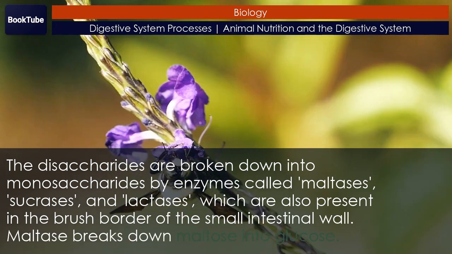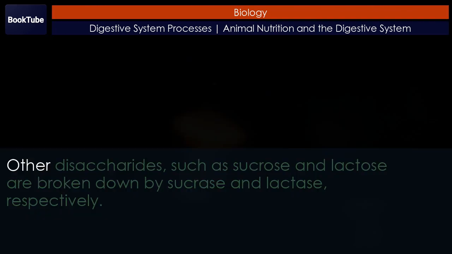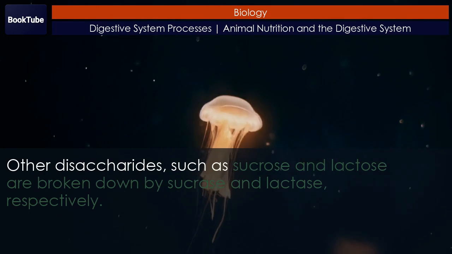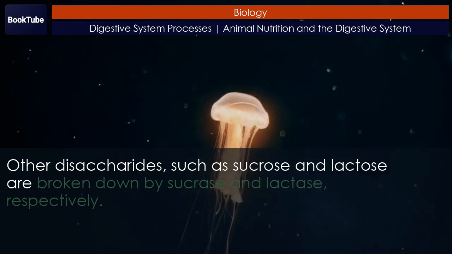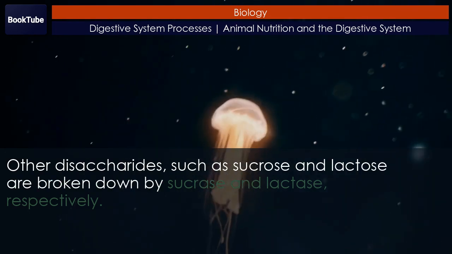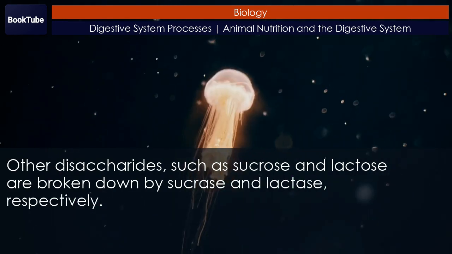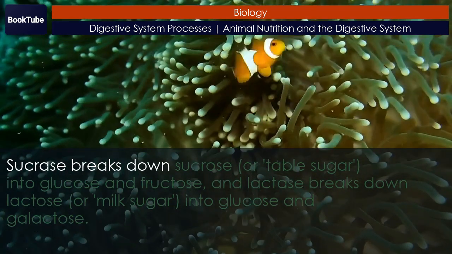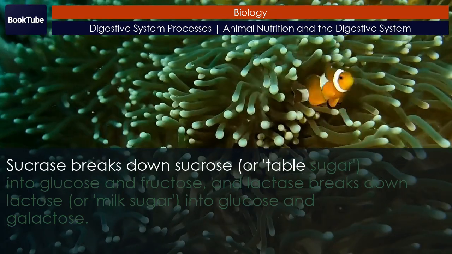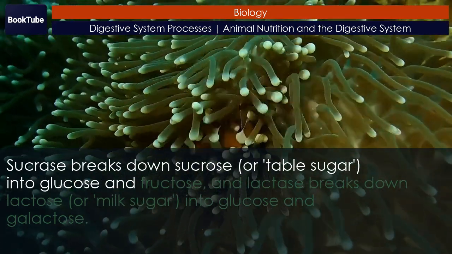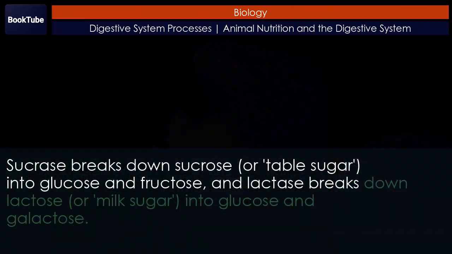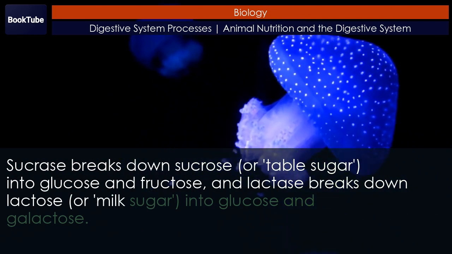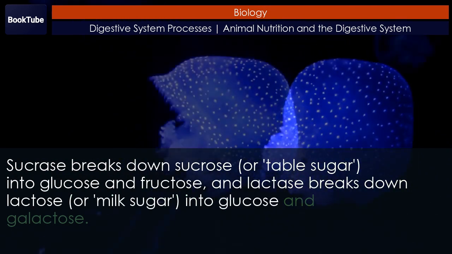Maltase breaks down maltose into glucose. Other disaccharides, such as sucrose and lactose, are broken down by sucrase and lactase, respectively. Sucrase breaks down sucrose, or table sugar, into glucose and fructose, and lactase breaks down lactose, or milk sugar, into glucose and galactose.